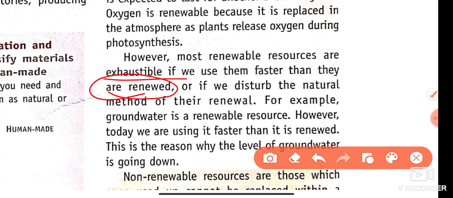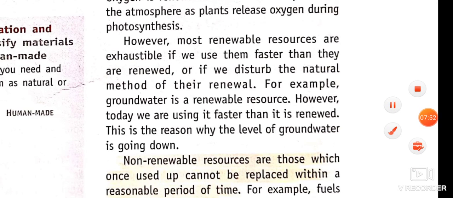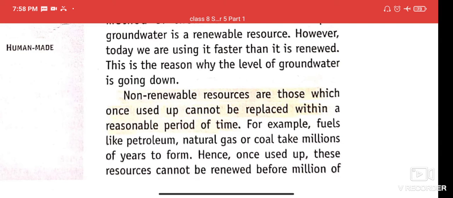Or if it disturbs the natural method of renewal. For example, groundwater is a renewable resource. However, today we are using it faster than it is renewed. उसके रिचार्ज होने और उसके रीजनरेट होने की पावर से हम उसे ज़्यादा यूज़ कर रहे हैं. This is the reason why the level of groundwater is going down, and it creates a scarcity of potable water.